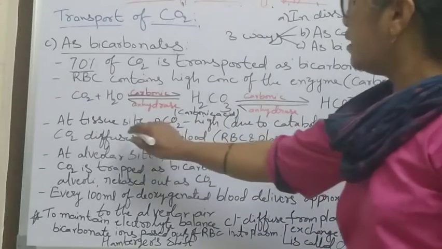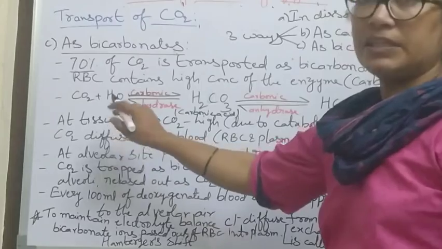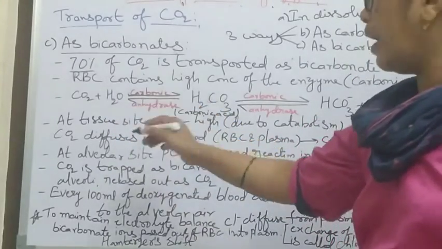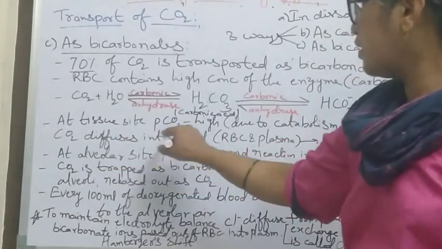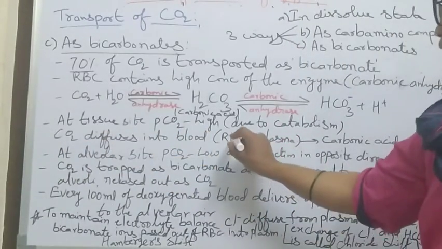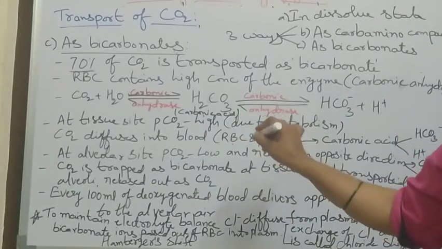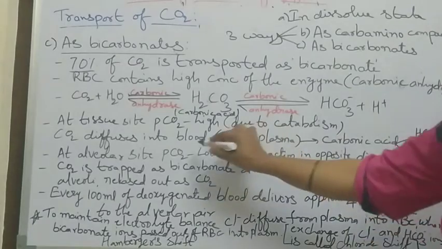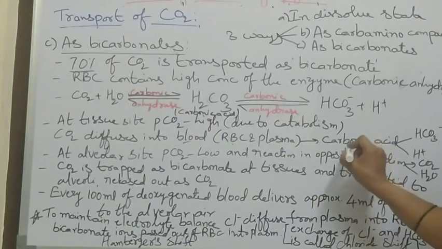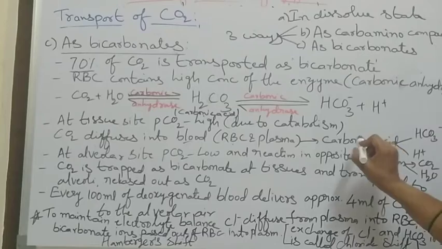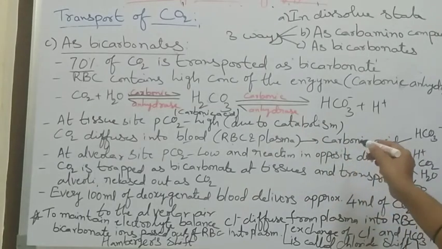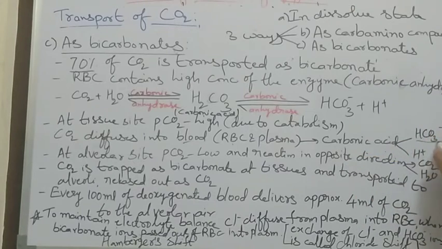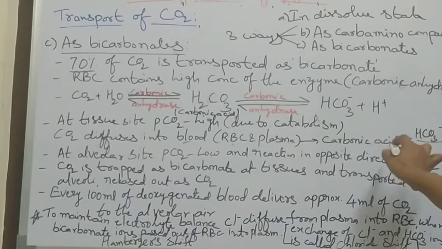So the tissue site has high PCO2, and carbon dioxide diffuses into the blood, into the RBC and also the plasma. At the tissue level, carbonic acid is formed, and that dissociates, means separates, into bicarbonates and hydrogen ions.